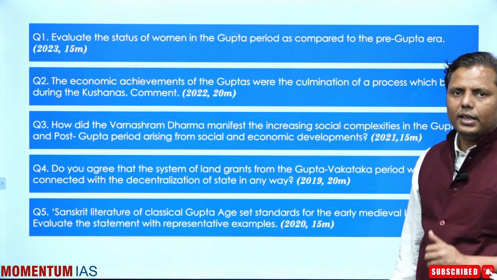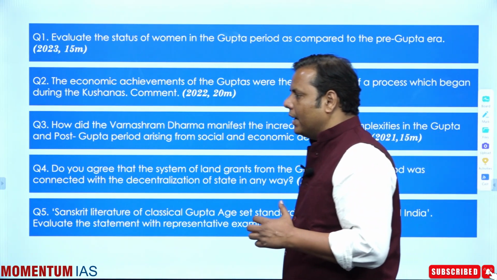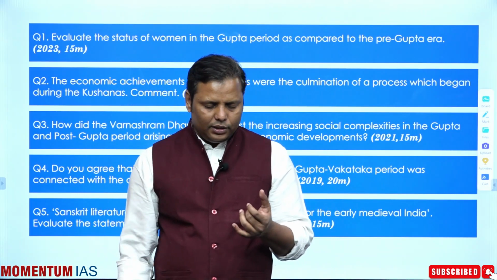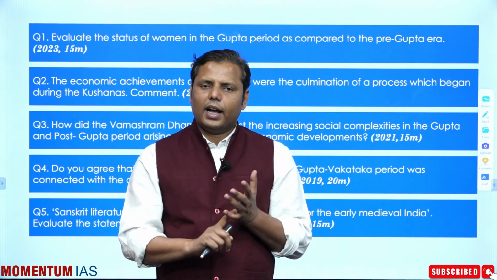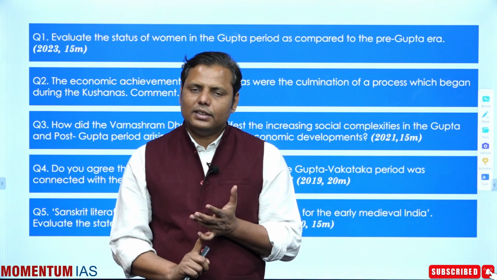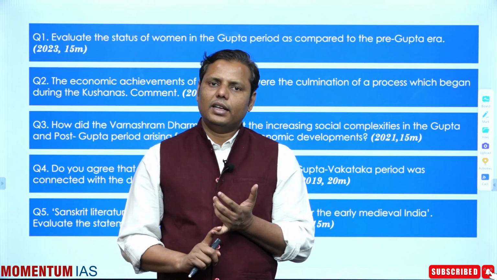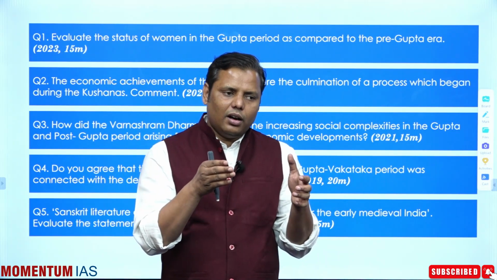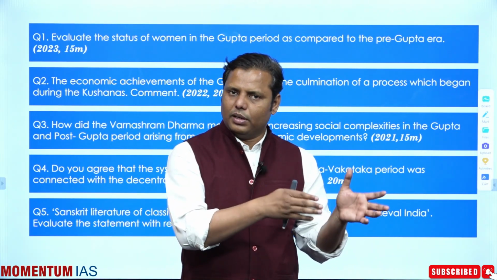So one thing is certain that questions will come from here, and there should be some clarity about what kind of questions they will ask. If we talk about the type of questions, you should always keep in mind that there are certain changes in the Gupta period. Now what sort of changes? First I'll say political change. Why political change? It's believed that instead of centralization, now there is decentralization coming, and as per Marxist scholars, feudalism is taking entry in this particular period. So you have to understand this important political change, right?